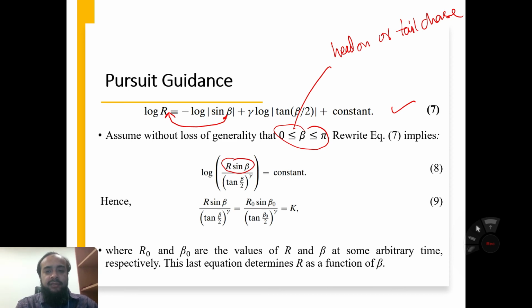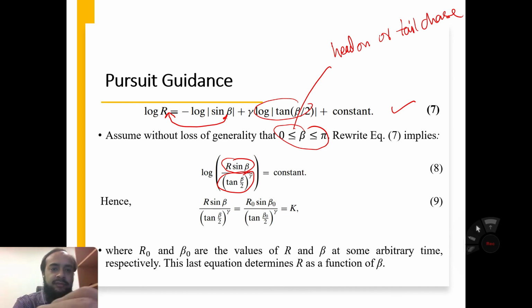Then we can move this variable here with a minus, and apply the logarithm rule to log r minus gamma log of tan beta by 2.